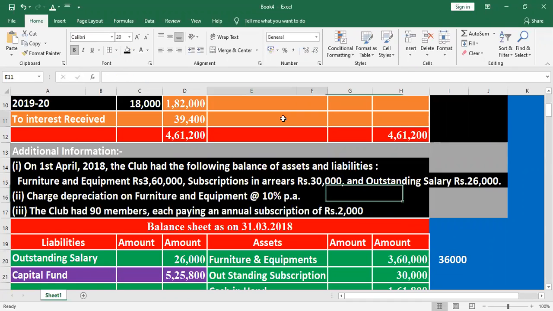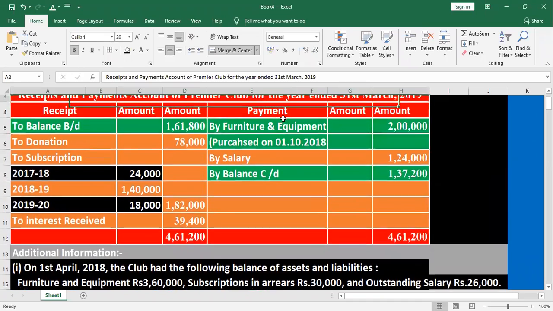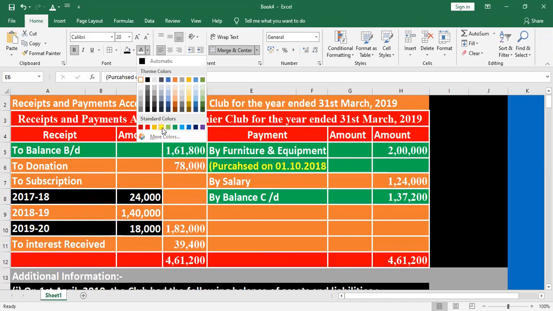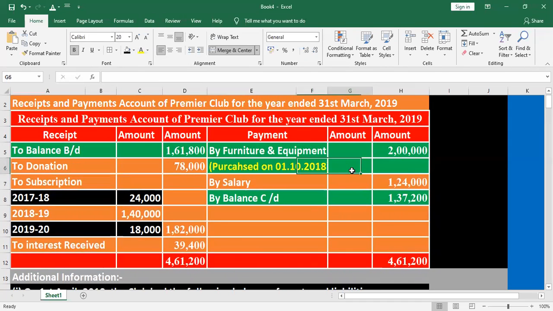Again, the current year. Listen here, they are given the current year. They purchased one more furniture and equipment of the value of 2 lakh. Here they are given a special note on the purchase date, when they purchased: 1/10/2018.